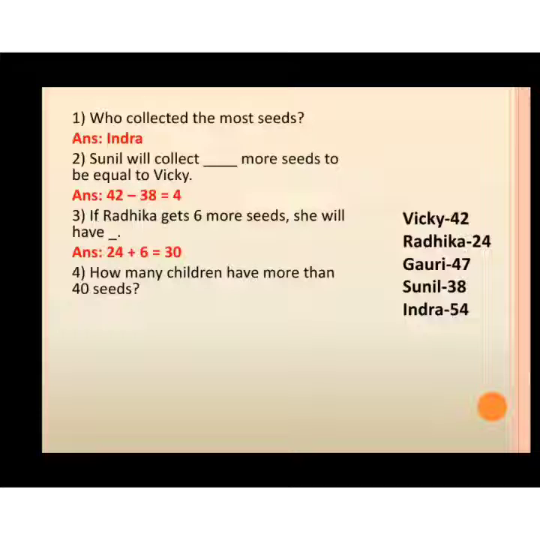Next one is, how many children have more than 40 seeds? Here we can see that Vicky, Gauri and Indra. That means 3 children have more than 40 seeds.